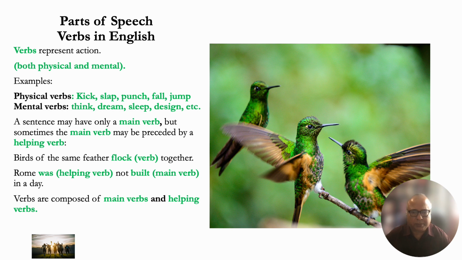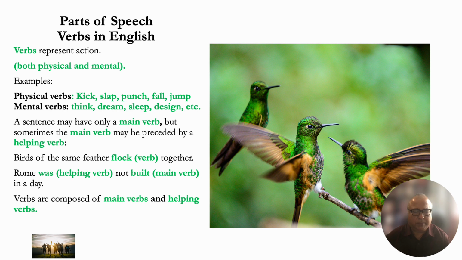Verbs, as I mentioned before, could be both physical and mental. Some examples of physical verbs are kick, slap, punch, fall, jump. There are other verbs such as run, drive, speak, read, write. Mental verbs are think, dream, sleep, and design. These are all mental verbs. So think, for example, does not require a physical activity.